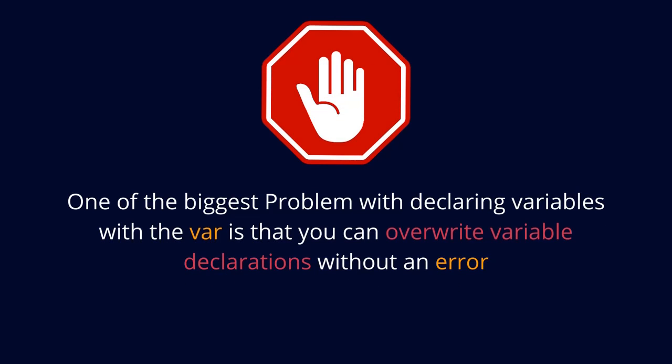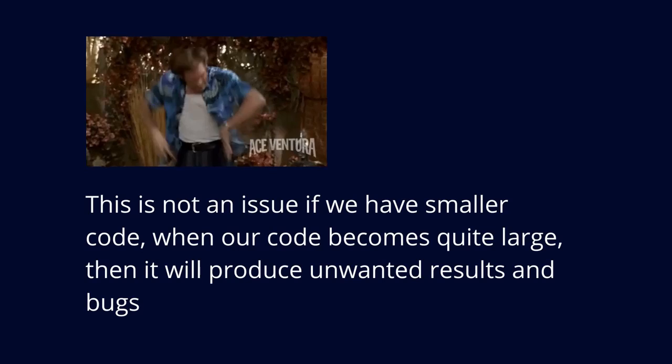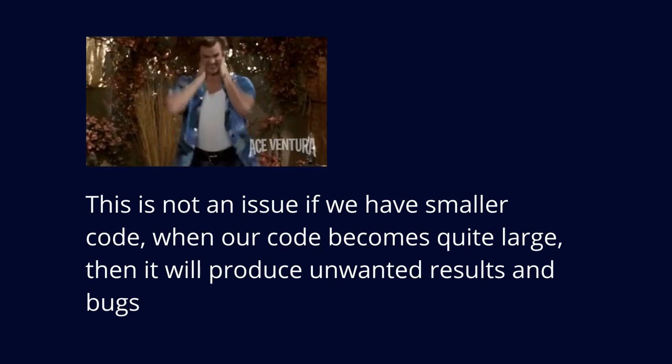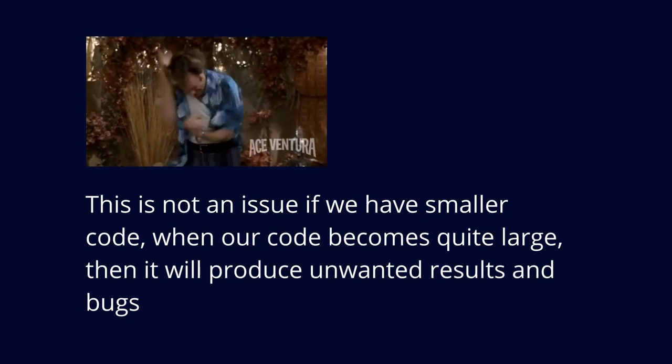One of the biggest problems with declaring variables with var is that you can override the variable declaration without an error. This is not an issue if we have smaller code. When our code becomes quite large, then it will produce unwanted results and bugs. Let's see what is scope in variables.